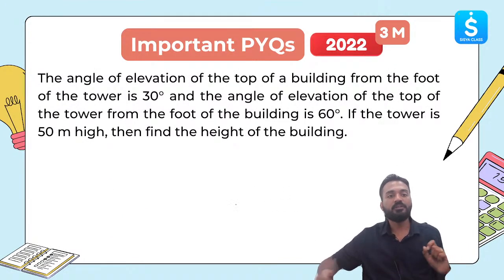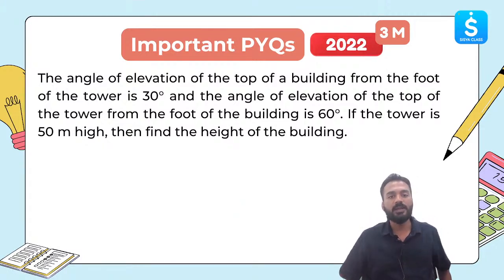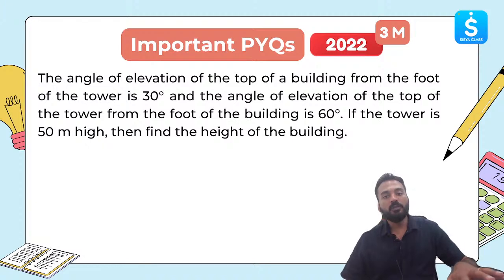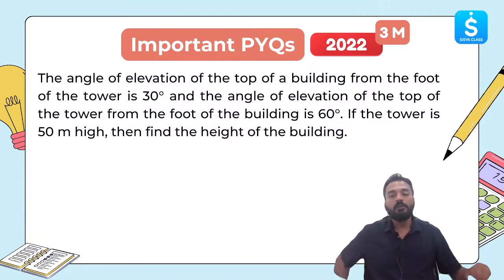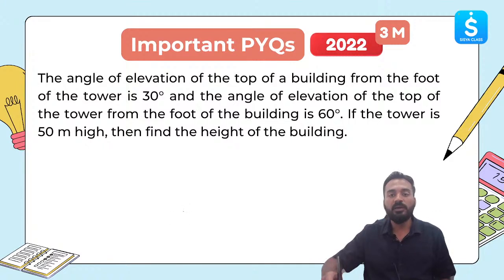The next question is: the angle of elevation of the top of a building from the foot of the tower is 30 degree and the angle of elevation of the top of a tower from the foot of the building is 60 degree. If the tower is 50 meter high, then find the height of the building. This again was asked for 3 marks in 2022.